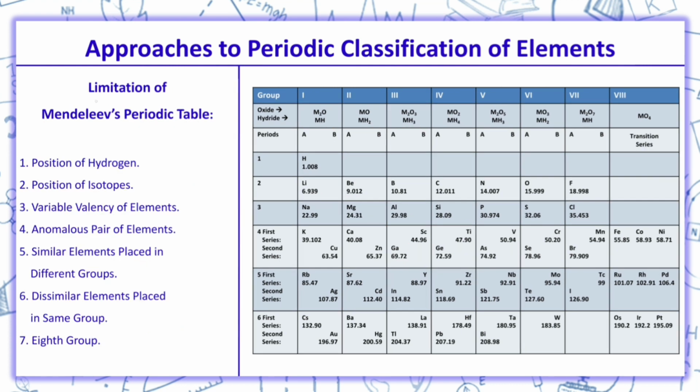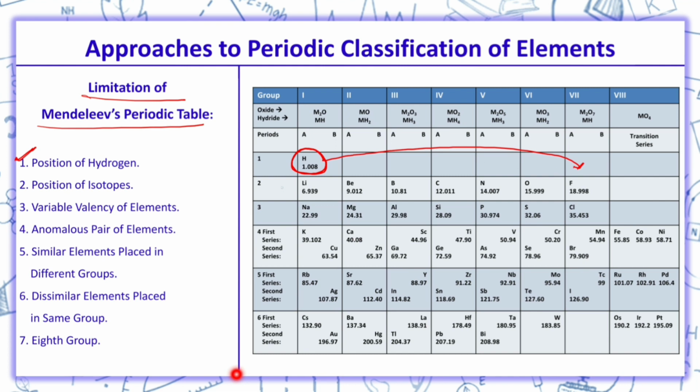Now coming on to the limitations of Mendeleev's periodic table. So what were the limitations? The first limitation is position of hydrogen. Why he placed hydrogen before lithium? Because properties of hydrogen are similar to fluorine also. So this hydrogen should have been placed in both the first A and the 7th A group in Mendeleev's periodic table, but it has actually been placed in the first A group. So therefore it is considered as a limitation, that why not over here.